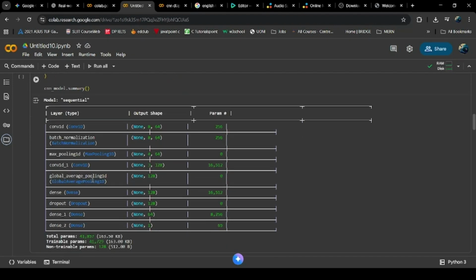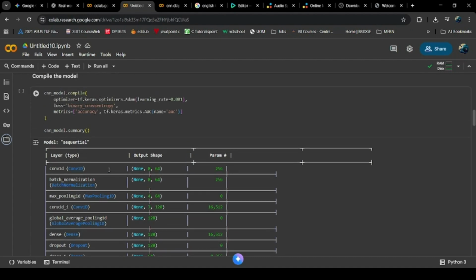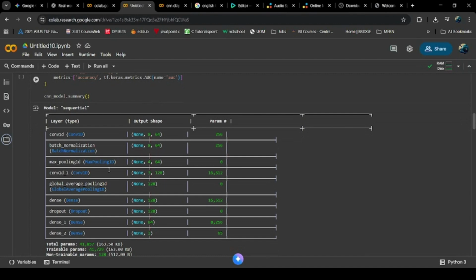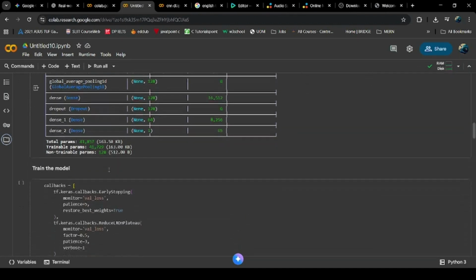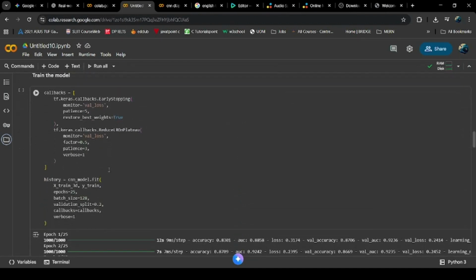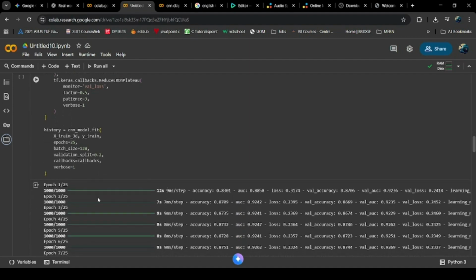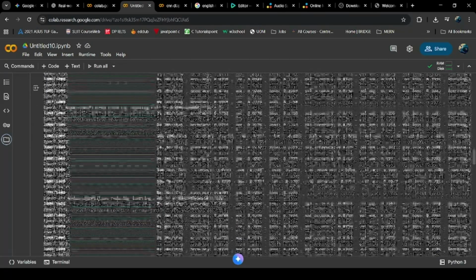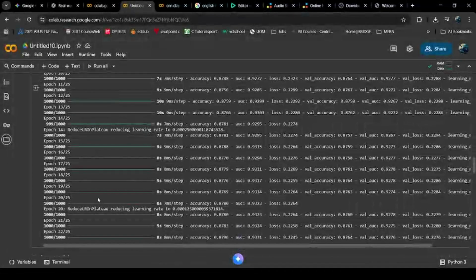To ensure efficient training, I use two callback functions. Early stopping to halt training if the validation loss doesn't improve after 5 epochs, and reduce LR on plateau to adjust the learning rate dynamically. The training ran for a maximum of 25 epochs with a batch size of 128.